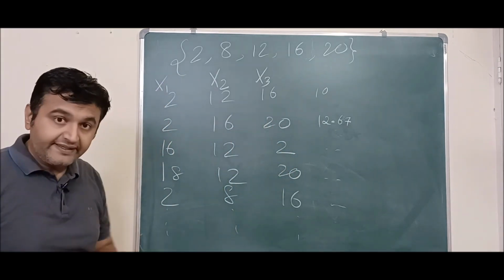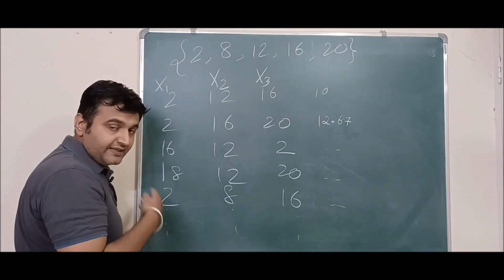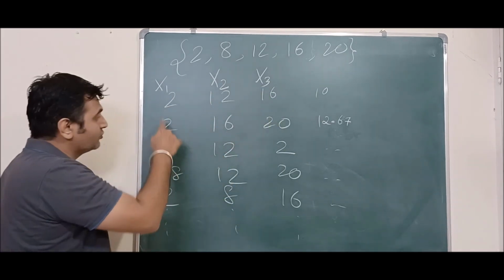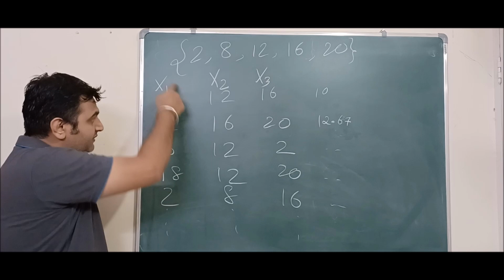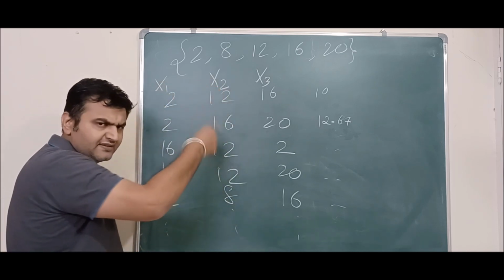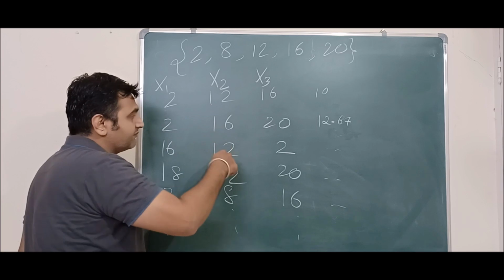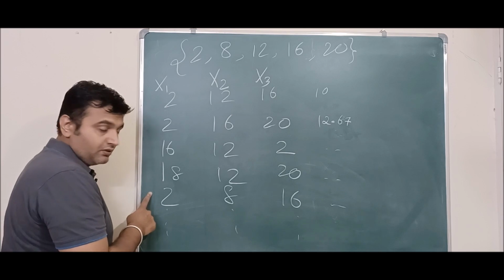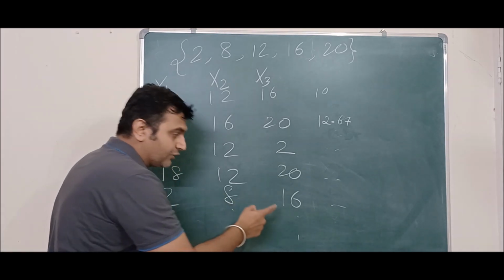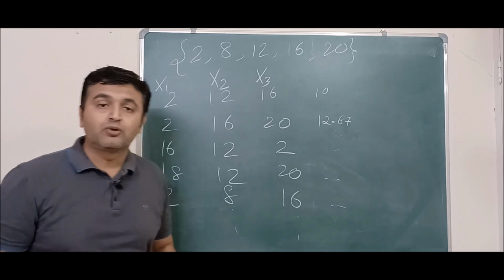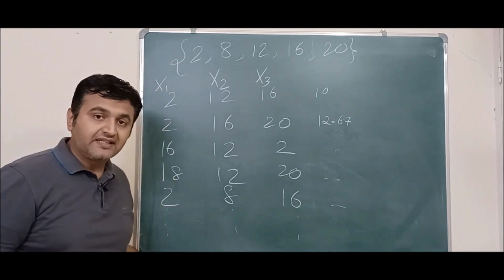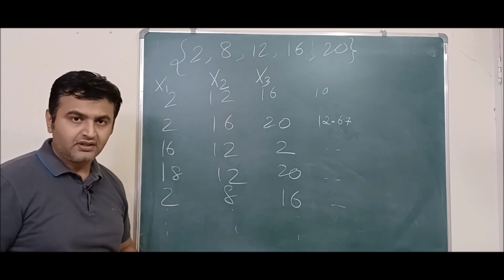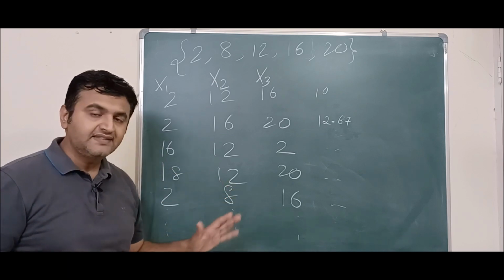That's one thing. Second thing to observe: when I take all possible samples of size 3, all these numbers are going to repeat. So 2, 16, 18, all the numbers which are coming here will come here as well, in some order, and these numbers will come here as well. That means when you draw the probability distribution for X1, X2 and X3, all three of them will have the same probability distribution. Because we are taking all possible samples, all of them are going to come in one or the other samples and at some positions. So when you find the probability distribution of the Xi's, all will be the same.